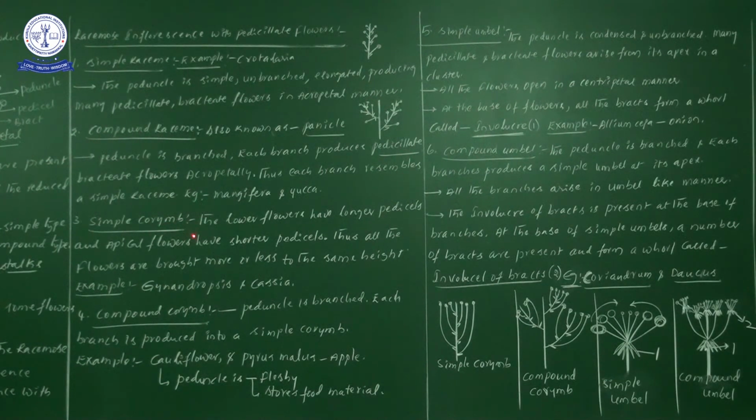After remembering all these points, now move forward to learn. Lower flowers have longer pedicels and apical flowers have shorter pedicels.